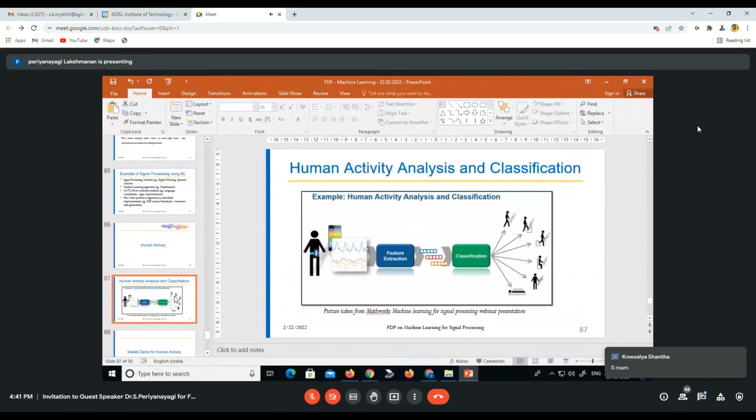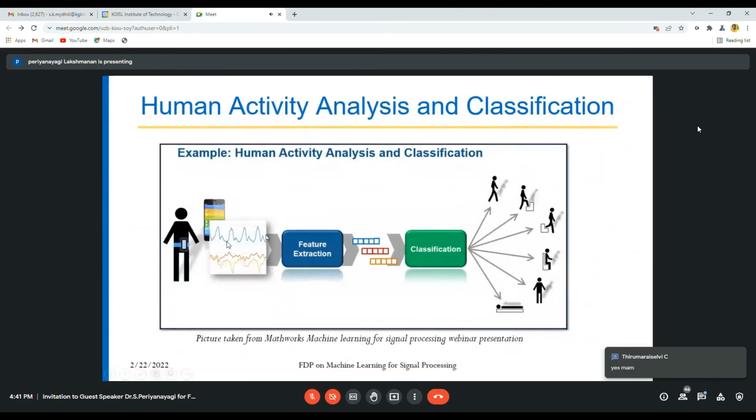So now we are going to see human activity recognition. Initially we are going to use a data set for these 6 categories of activity: when a human is walking, climbing upstairs, climbing downstairs, sitting, standing, and laying down. So these are the classifications which we are going to do. And this is our data set.